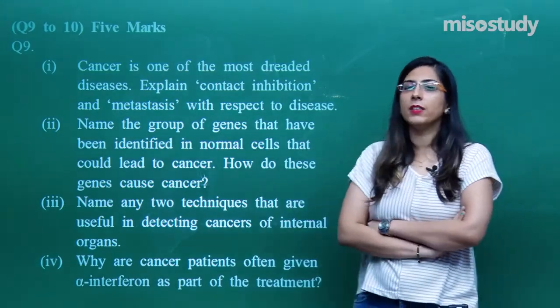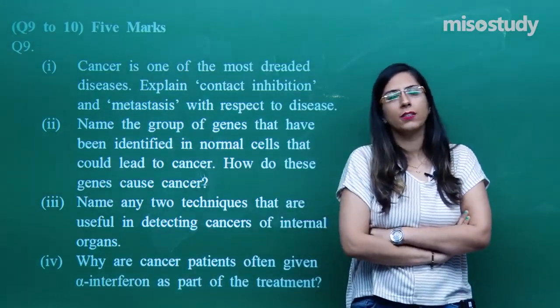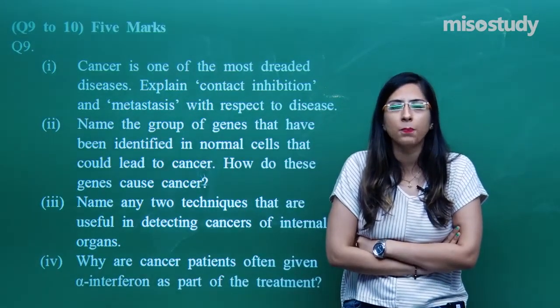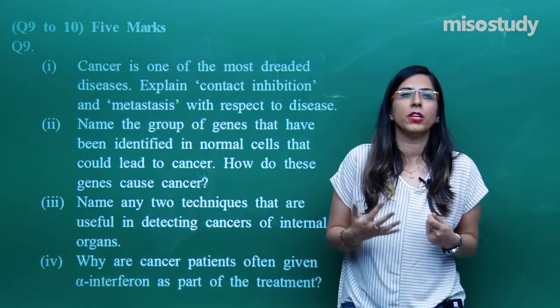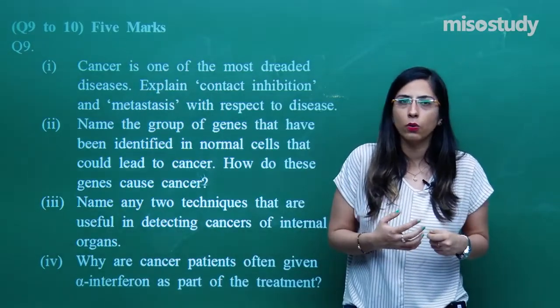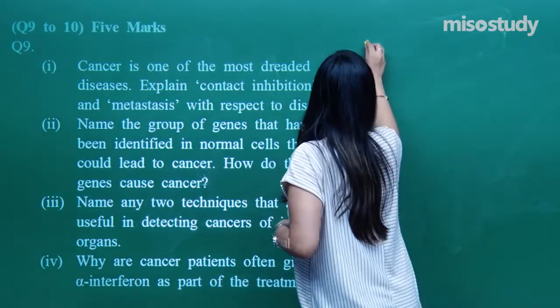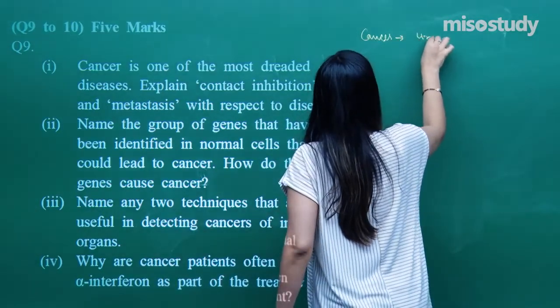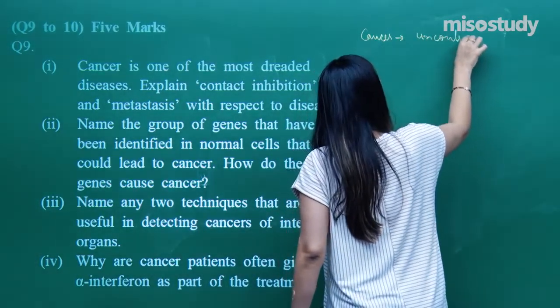So, we are discussing cancer, and cancer is that disease in which there is rapid proliferation of cells, uncontrolled growth of cells.